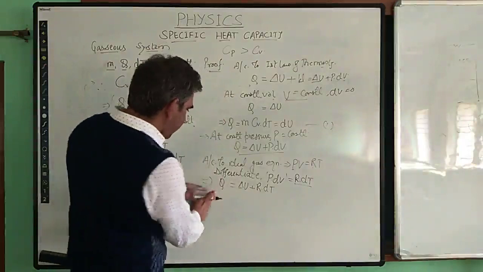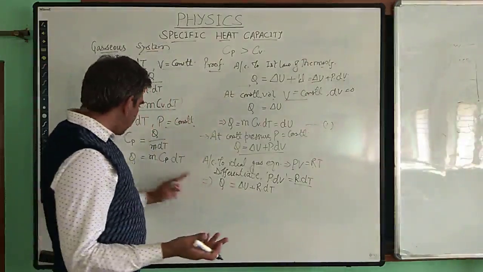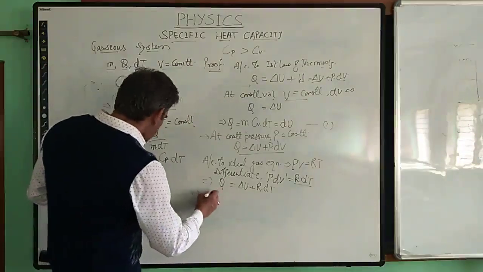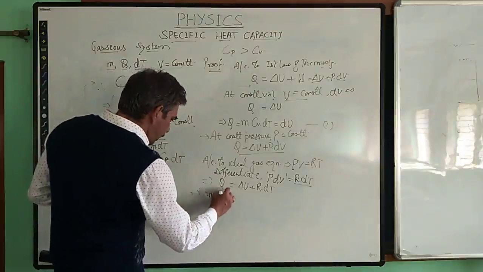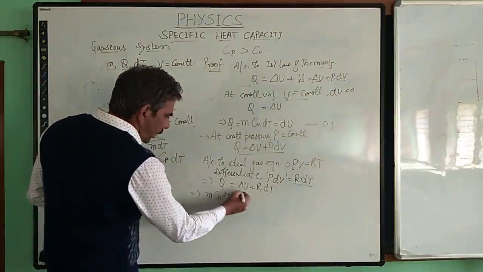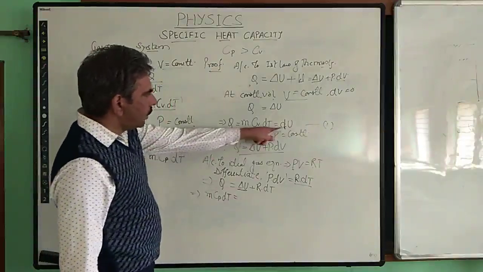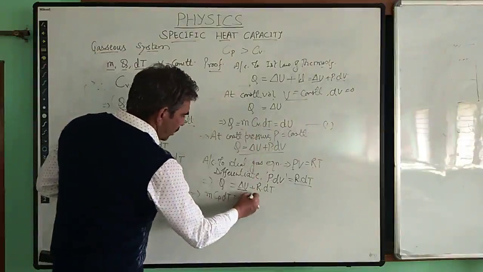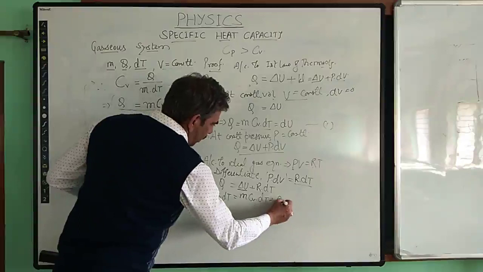And what is the amount of heat that has been absorbed by the same ideal gas at constant pressure? It is given by Q, so it is mCp dT. And here du is the change in internal energy, so we can substitute the value of dU to be this. So it is mCv dT plus R dT.